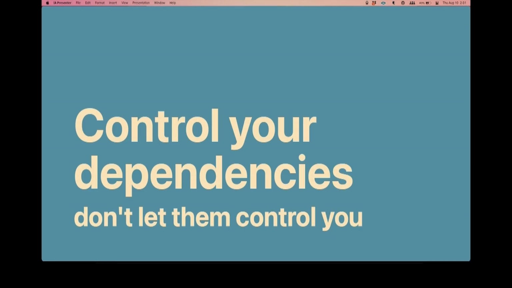Okay. All right. So yeah, I am here to talk about how to control your dependencies and not let them control you. And we're going to be showing what dependencies are, why they're so problematic, and then yeah, how to wrangle them in.